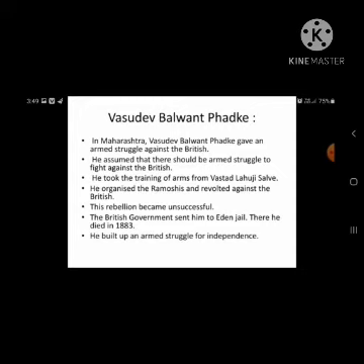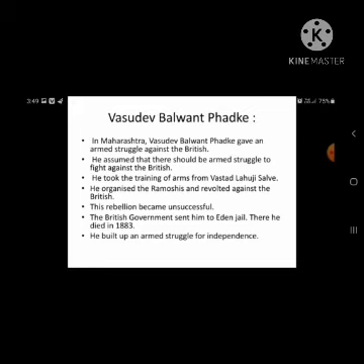He had given weapons to the people to fight against the British. He assumed that we should fight against the British with arms.